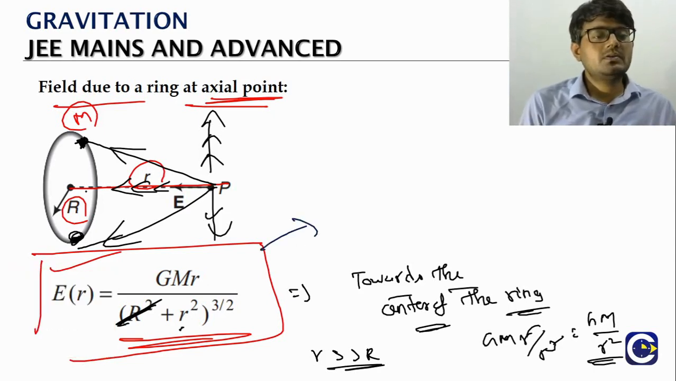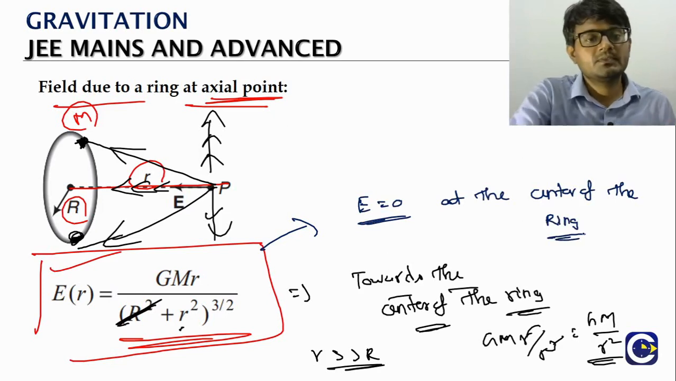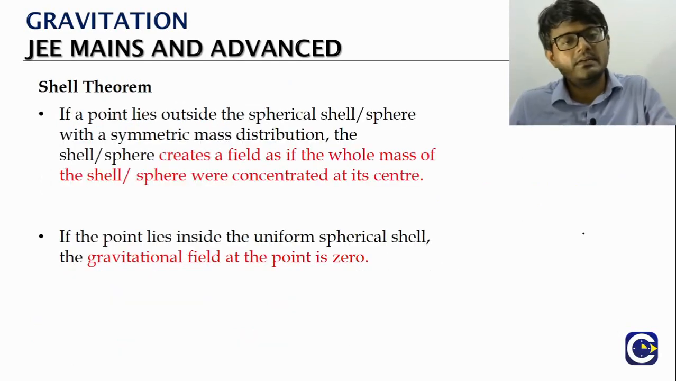We have to put small r equal to 0, right? Put small r equal to 0. So at the center of the ring, what is the field value? It will be 0. So these are the things that we need to keep in mind.